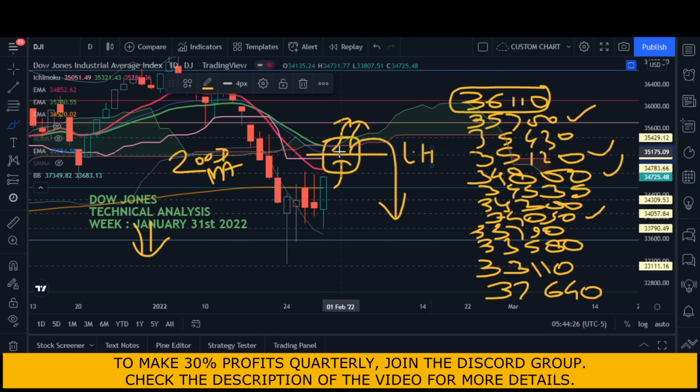You short, or you buy puts if you're trading options. These are the only two conditions applicable here. If the market has breached and closed above Ichimoku, it will shoot up. If it is struggling, failing, and has closed below Ichimoku and below our levels, then it has already formed a lower high and is going to come down, as simple as that.